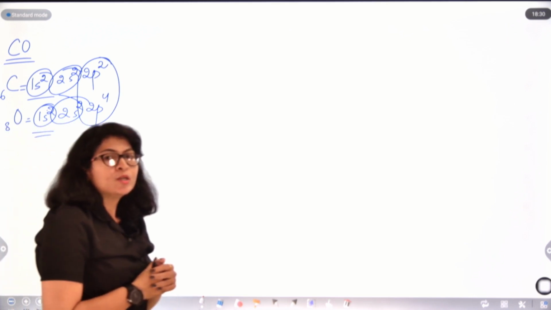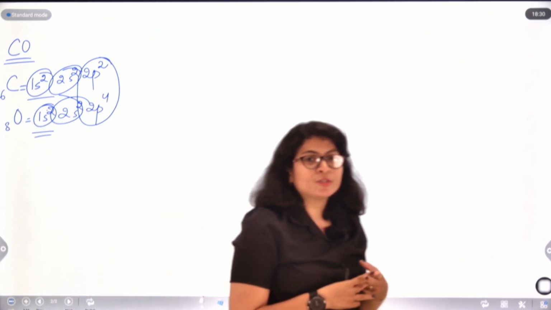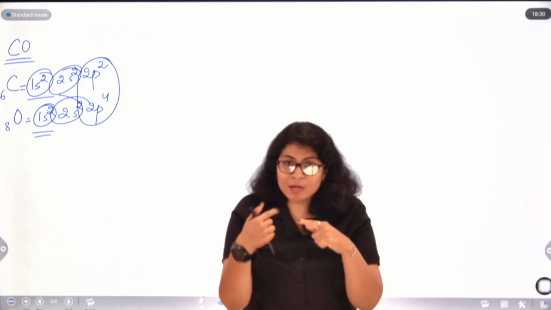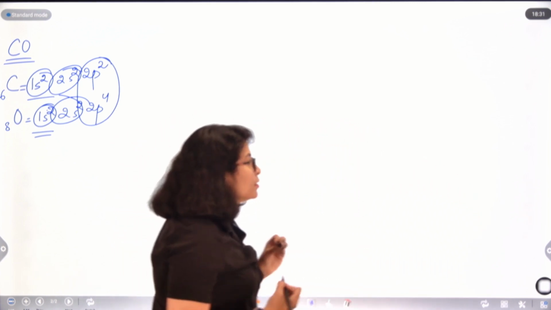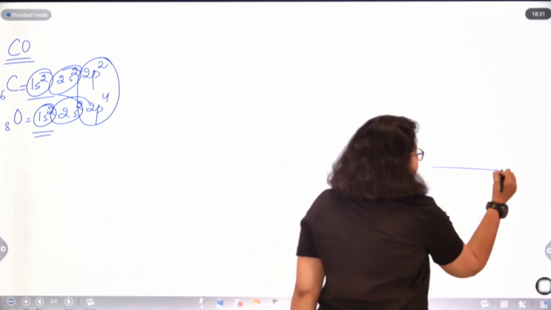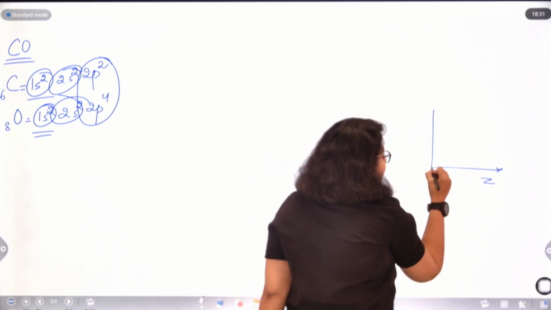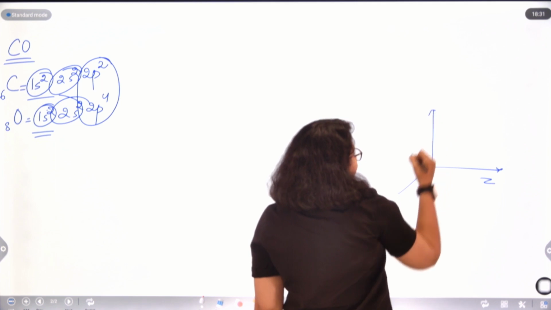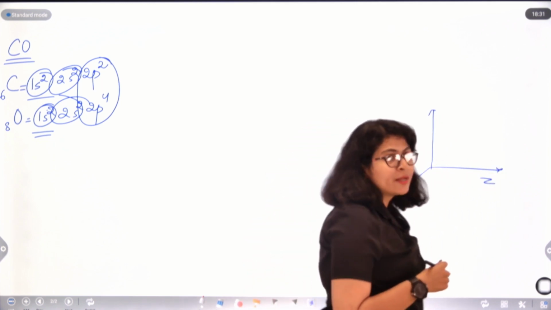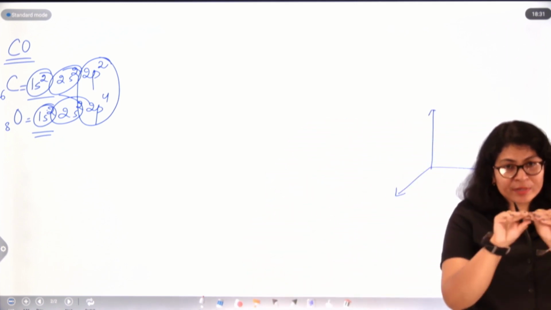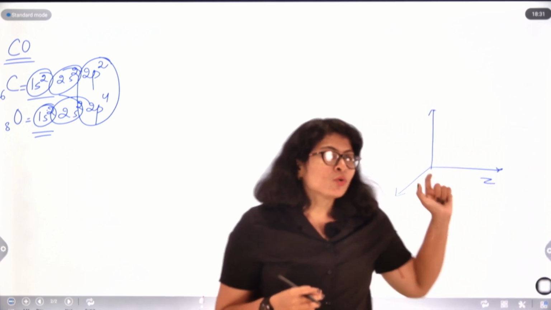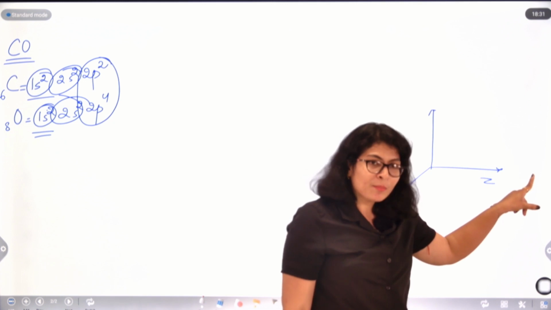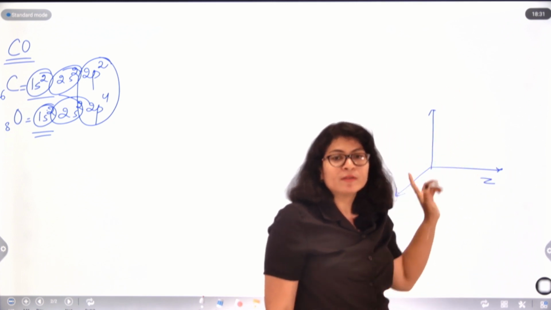Now again, 2p has different orientations, so the sigma and pi concept arises here. In 2p, suppose we consider z as the internuclear axis, then x and y are perpendicular to this. They are not present on the internuclear axis, they are perpendicular to it. So here only z will form the sigma bond, and x and y will form the pi bond.